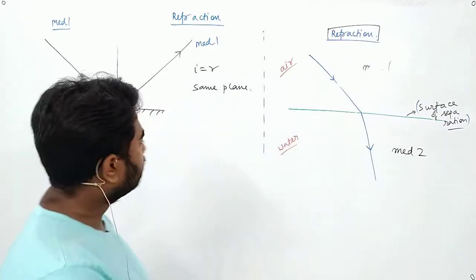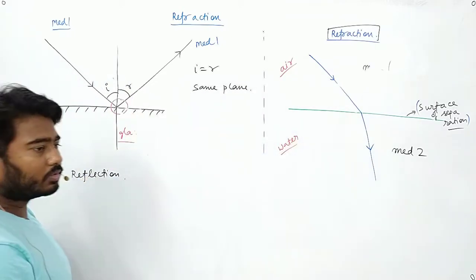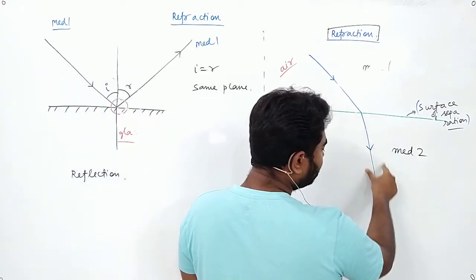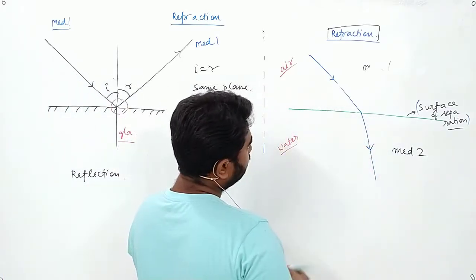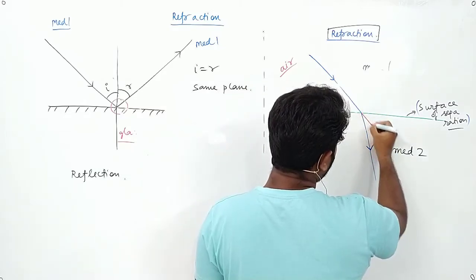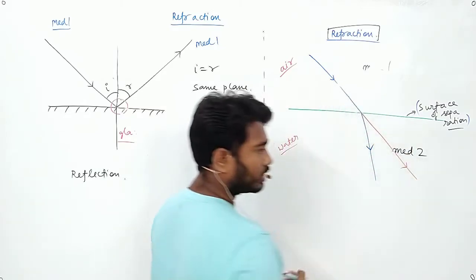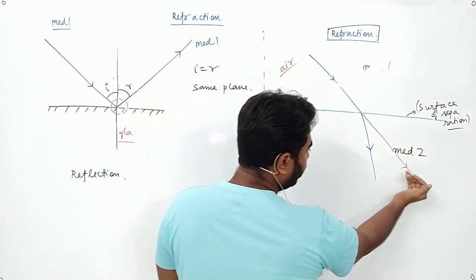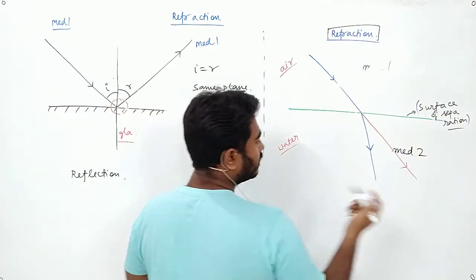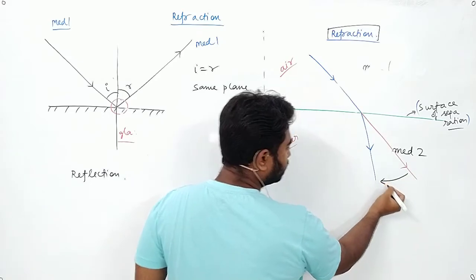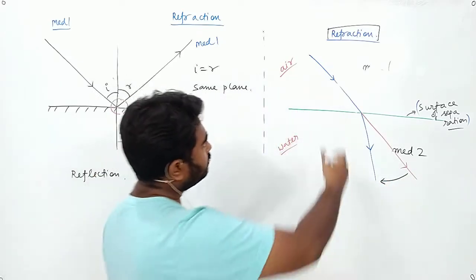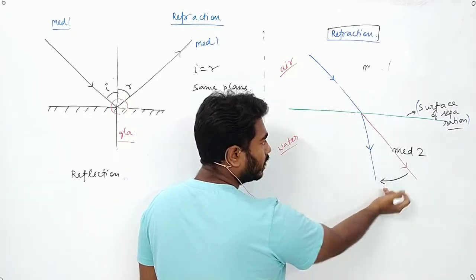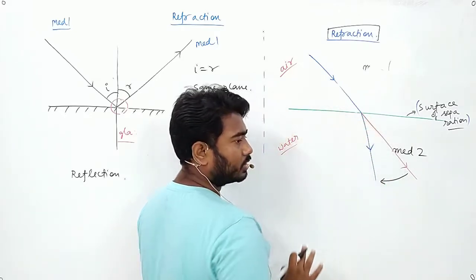Now if you observe both of them, you can see that this light which is entering this medium should have passed in this direction, but it didn't do so. It bent itself from the original position. It was moving along this line, it bent itself and moved towards this position.